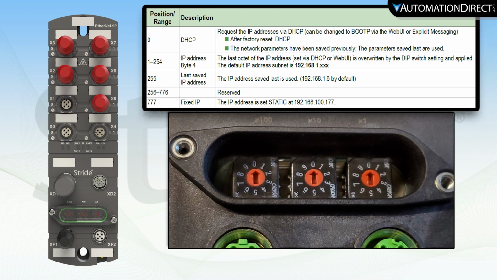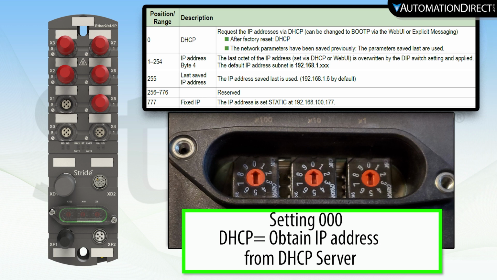Let's talk about the Rotary Switches. Out of the box, the Rotary Switches are set to 000, which sets the master to DHCP. This allows your router or other device to determine the IP address externally. For those of you that can access your DHCP table and see the IP address of the device, this will allow you to just connect to the device and then make your changes.